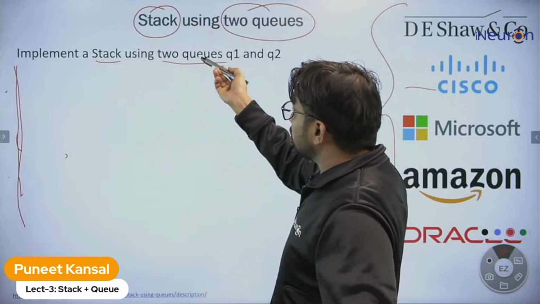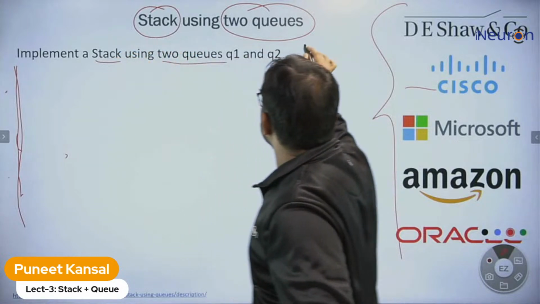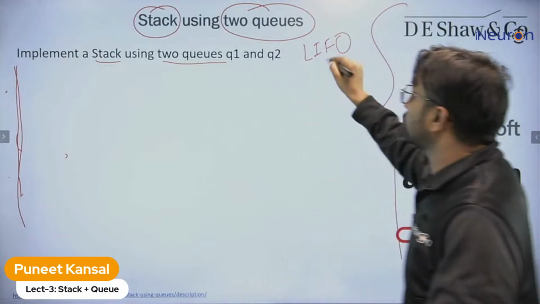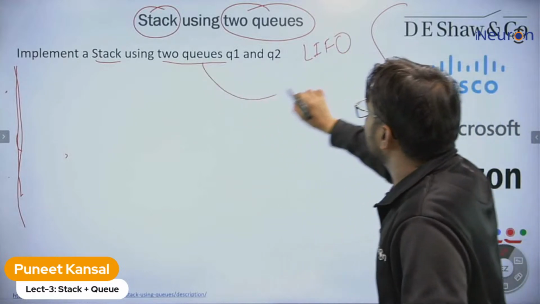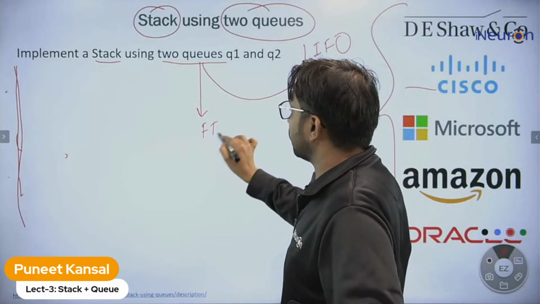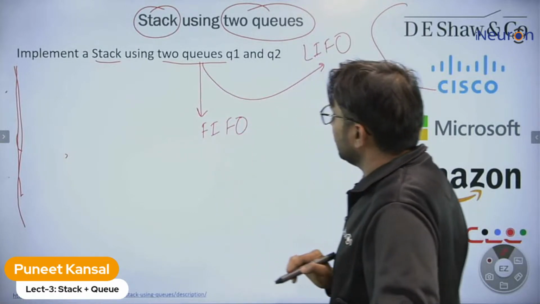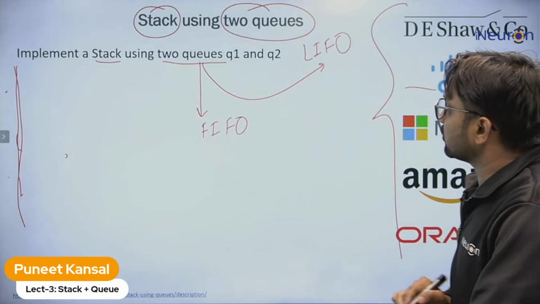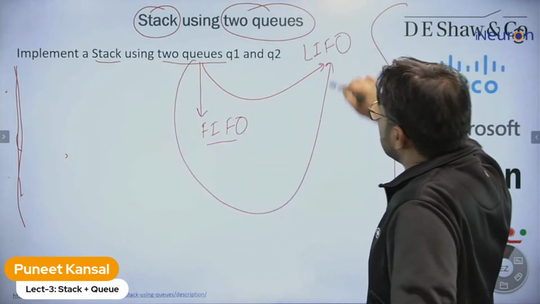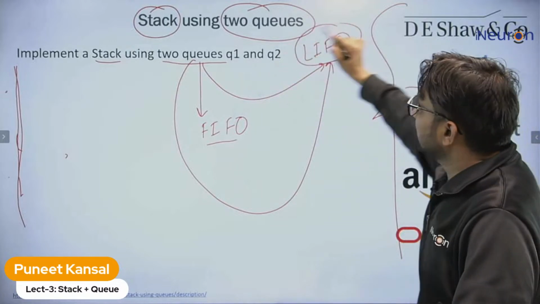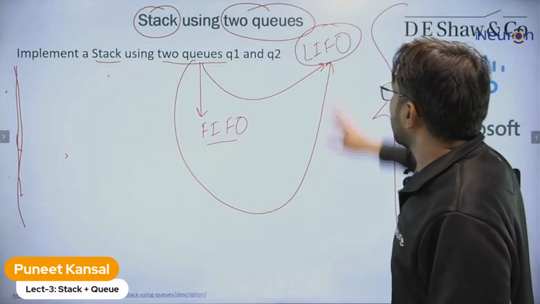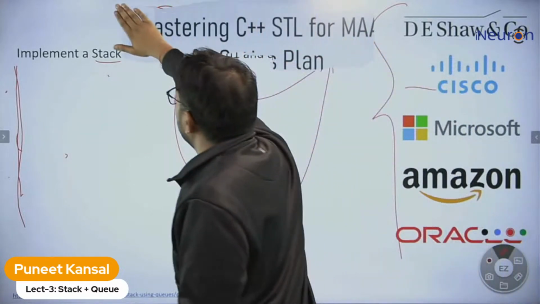Implementing stack using queue means you need to build this feature, last in first out, with the help of queue. Although queue behaves like first in first out, you need to make it behave like a stack. If they start behaving like last in first out, they will become a stack. So what can be the idea? Any idea coming to your mind?